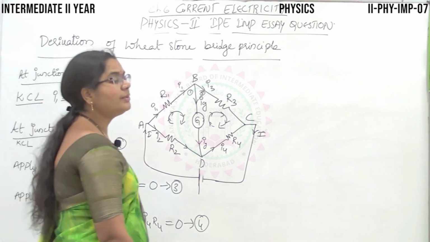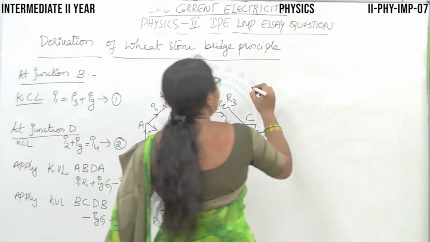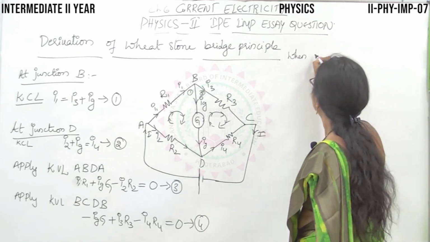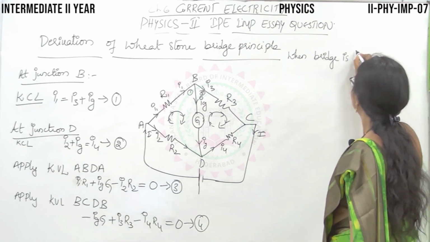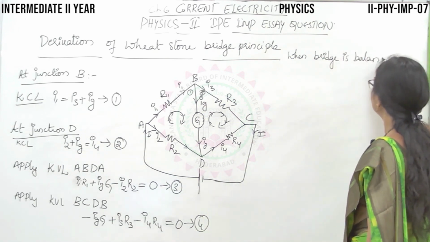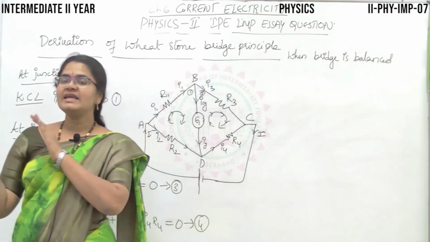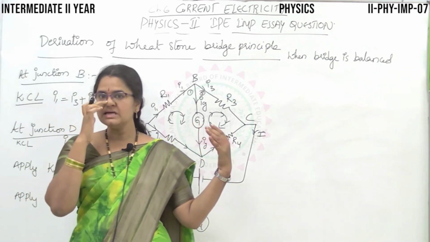Right. So we do have 4 equations now. Okay. Now, in a balanced condition, whenever the bridge is balanced, that means the total current coming into the bridge is equal to the total current leaving the bridge.